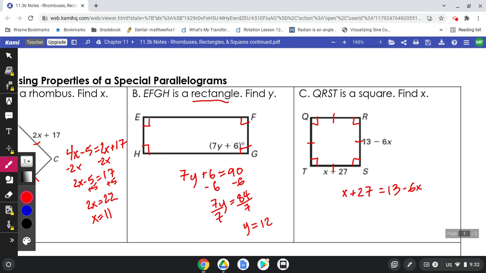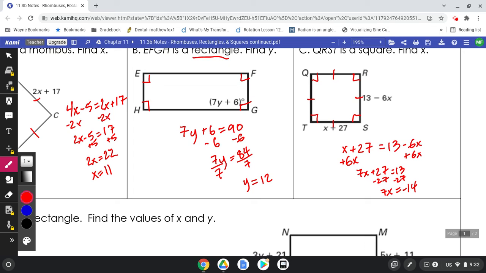And from there, we can just add 6x here. We'll subtract 27. We'll divide by 7 and get x to equal negative 2.